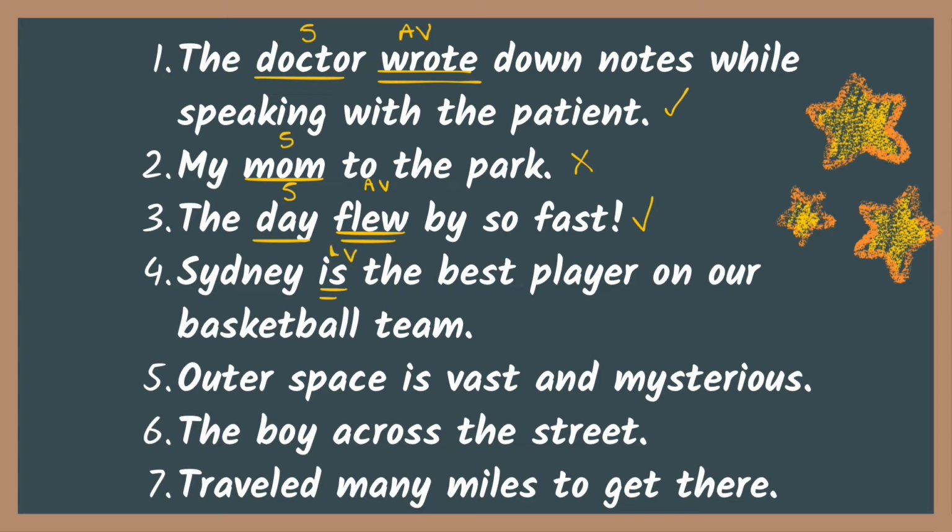Number 4 said, Sydney is the best player on our basketball team. Is, as we know, is a linking verb. Who is? Sydney. That's our subject. And since we have a subject and verb, it's a complete sentence.